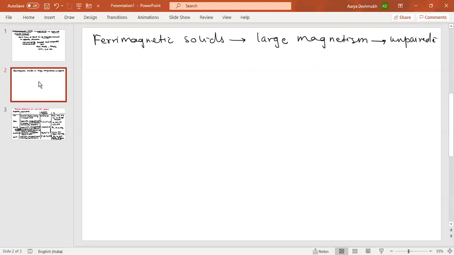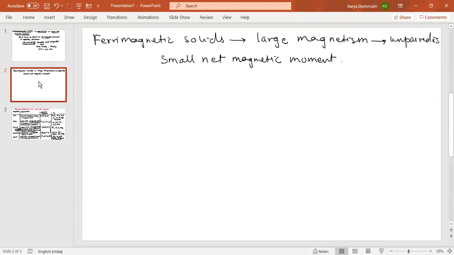Due to the presence of unpaired electrons, but they have in fact a small net magnetic moment. So you can differentiate between antiferromagnetic and ferrimagnetic. In the case of antiferromagnetic they have zero magnetic moment, and in the case of ferrimagnetic they have a small net magnetic moment.